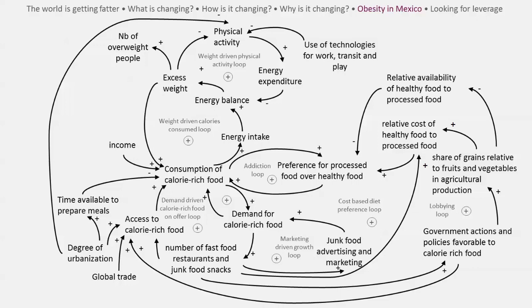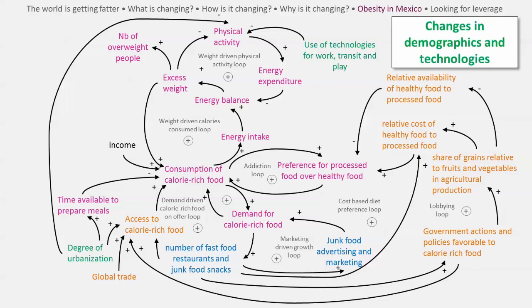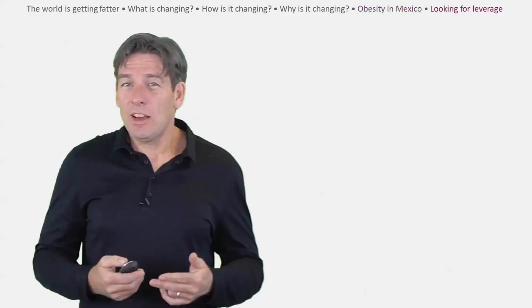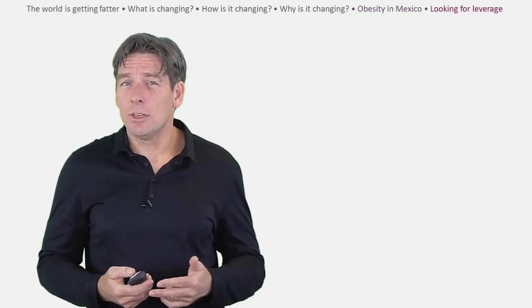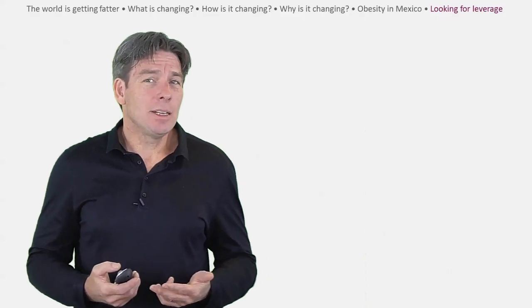Our model now covers a large number of factors, including individual behaviour, the actions of the food industry, government policy, and changes in demographics and technology. This is horizontal thinking at work. Now that we have modelled our understanding of this complex situation, we can look for leverage points. Can you see any? The Mexican government is addressing the problem.